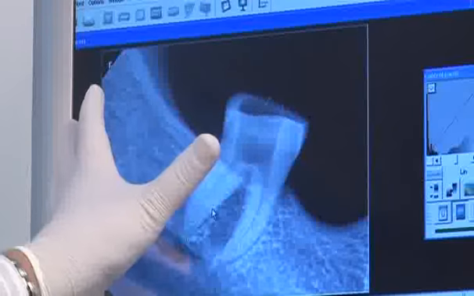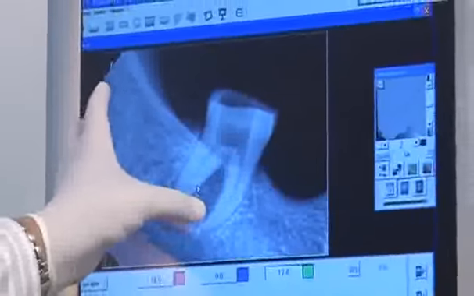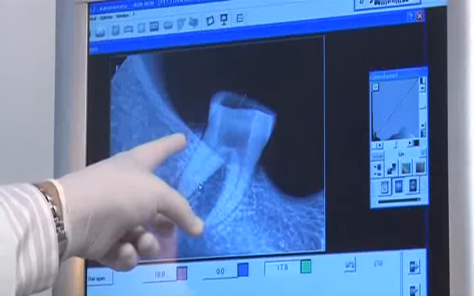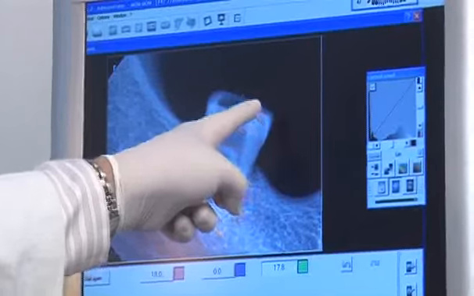I have not done very wide flaring for doing the biomechanical procedure. I have saved the tooth structure here also and there also, and I have done minimal occlusal reduction for that.